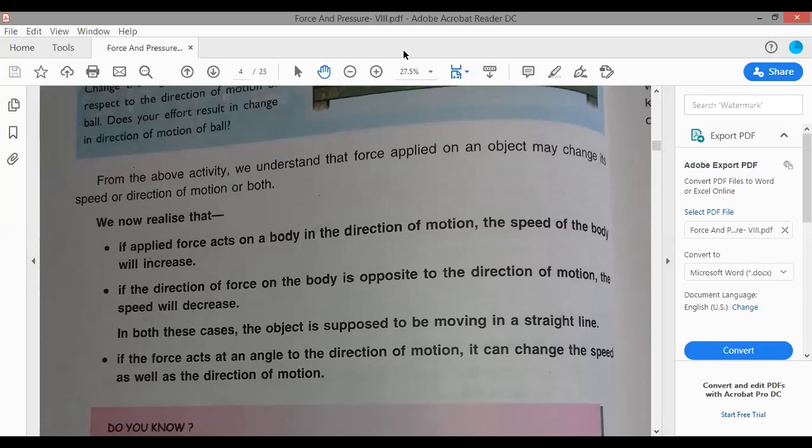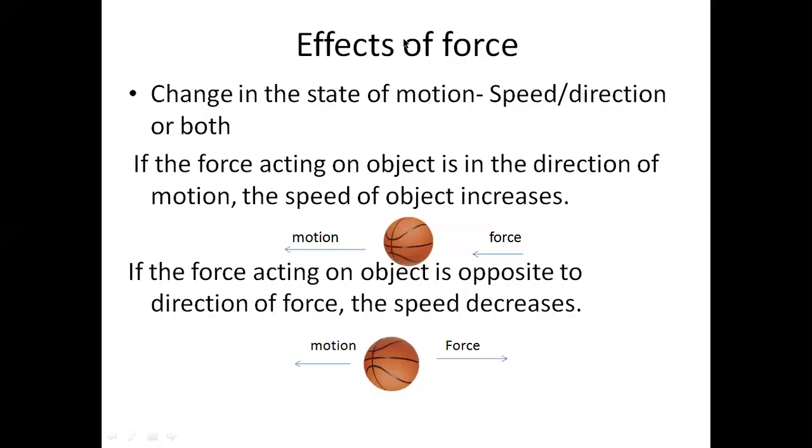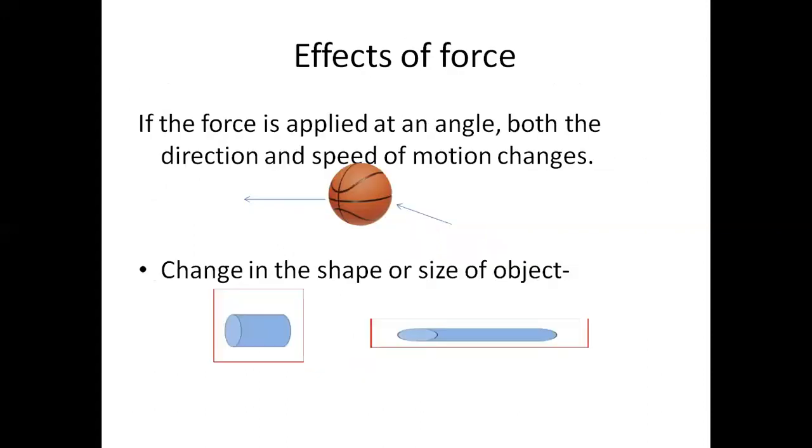Now let us see this with an example. Suppose we have the ball, it is moving here, we are applying force in this direction, only its speed will increase. But if the ball is moving in this direction, we apply force in the opposite direction, it will decrease its speed or it may stop the ball. Now, if the ball is moving in this direction and we apply a force at an angle, then this will change the direction. Now, ball instead of going straight, it will move at an angle. So this is the first effect of force on the motion of the object.